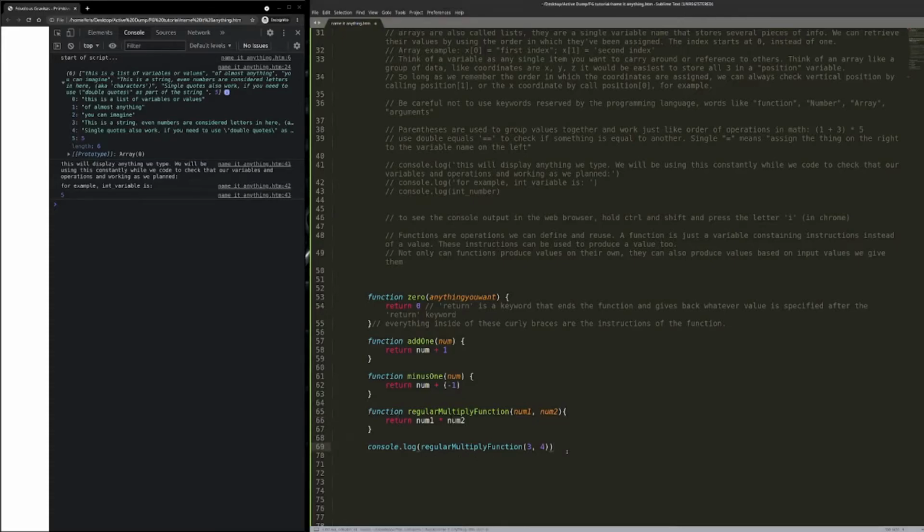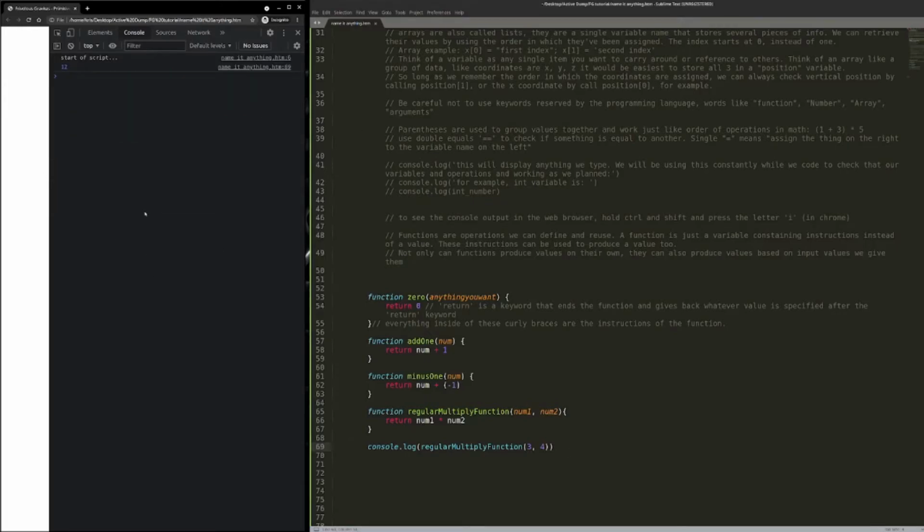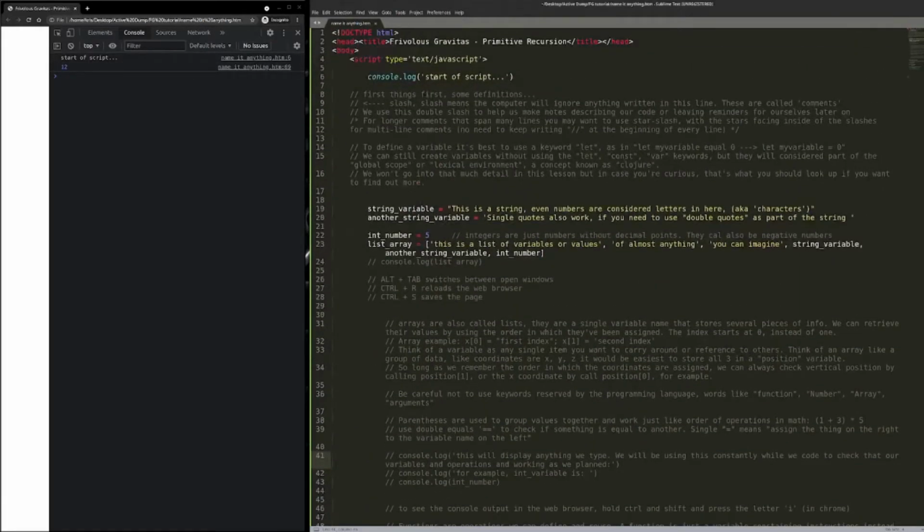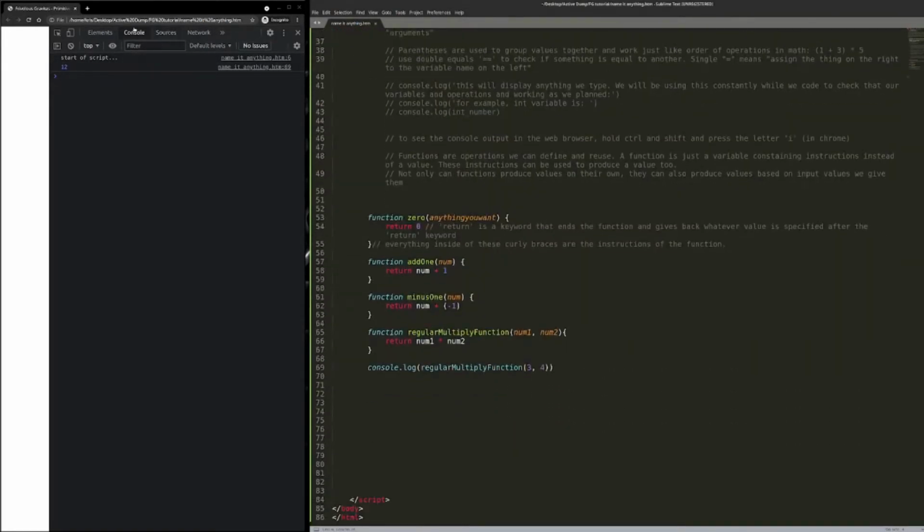And if I just Control S to save that, Alt Tab to go to my screen over here, and then Control R again to refresh, you'll see, remember I commented out all those console.logs, so the only thing we're going to see here is line 6, way up here where we started our script, and 12, because we did 3 times 4, that's num1 times num2, and that would be the cheating way of doing this.